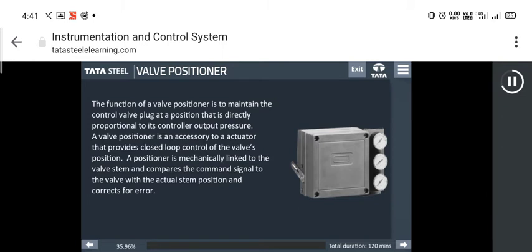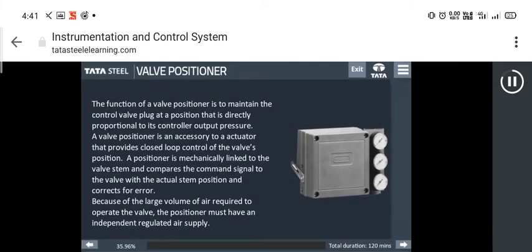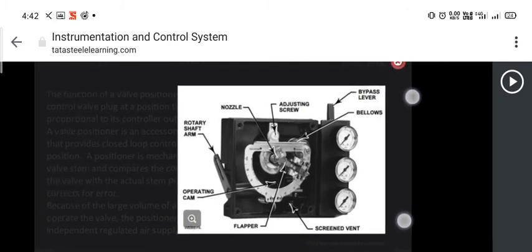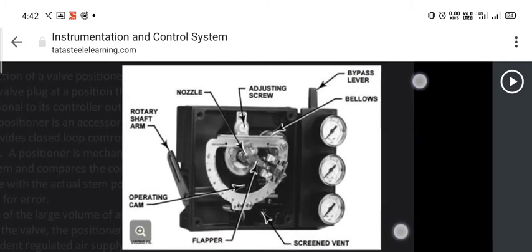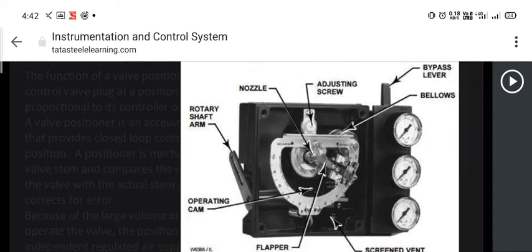The function of a valve positioner is to maintain the control valve plug at a position that is directly proportional to its controller output pressure. A valve positioner is an accessory to an actuator that provides closed-loop control of the valve's position. A positioner is mechanically linked to the valve stem and compares the command signal to the valve with the actual stem position and corrects for error. Because of the large volume of air required to operate the valve, the positioner must have an independent regulated air supply.